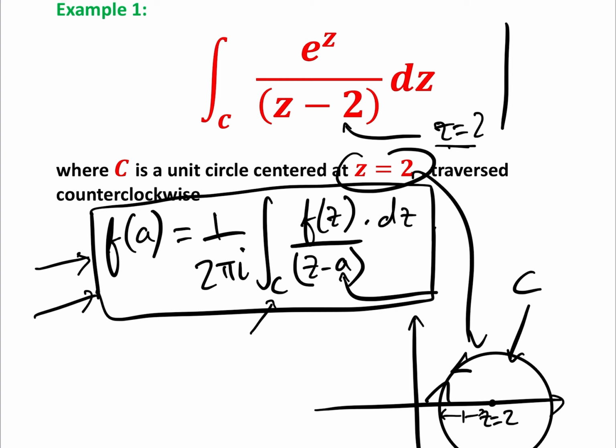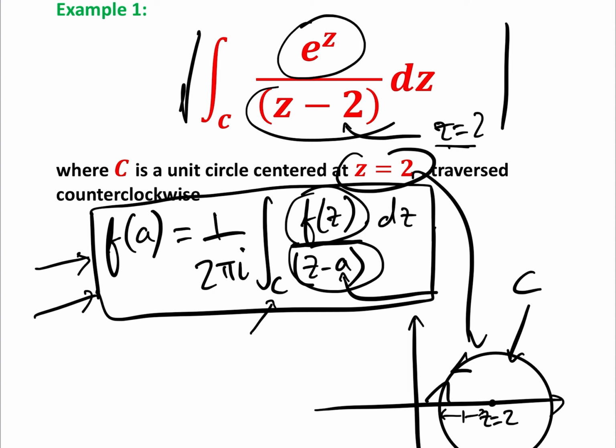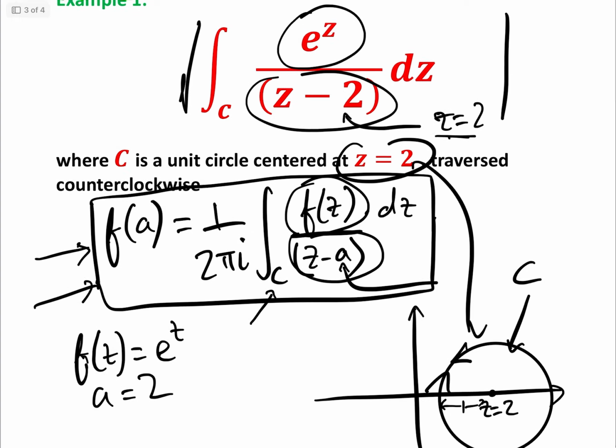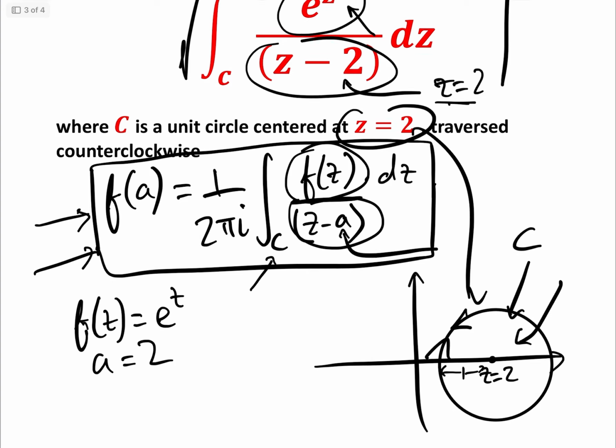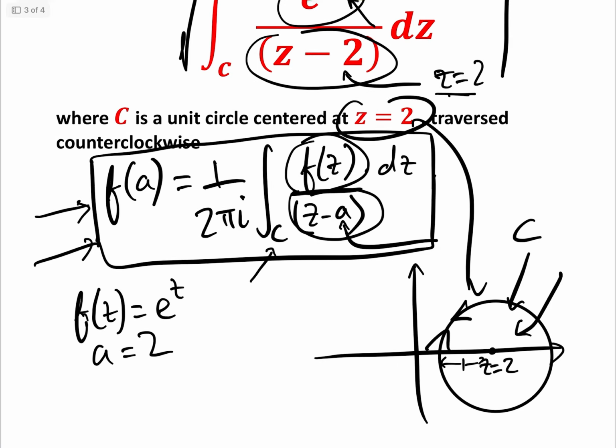We need to get our integral here in the form f of z over z minus a. Well, clearly f of z is going to be this and z minus a is going to be this. So we have to let f of z equal e to the z, and we have to let a equal 2. So we know what we can do now, because we know that it's holomorphic, it's analytic within the region. That goes without saying. E to the power of z is analytic all over the place, so it's certainly analytic within this region here.